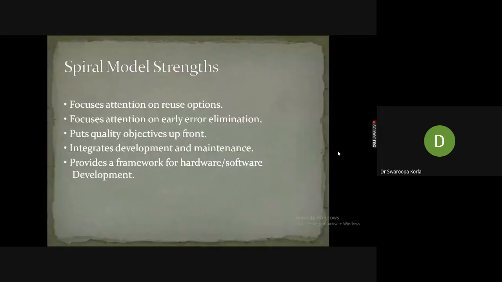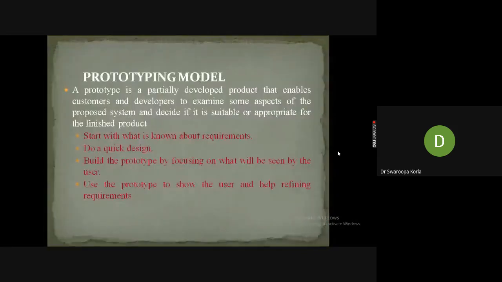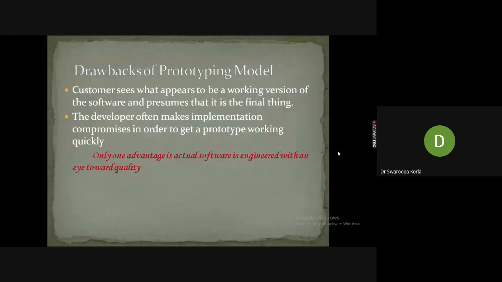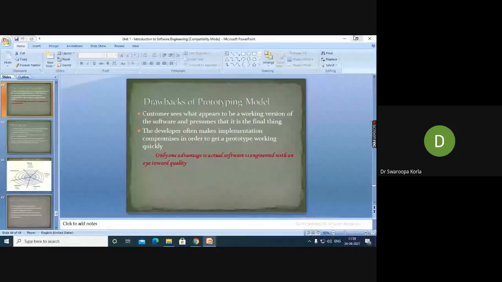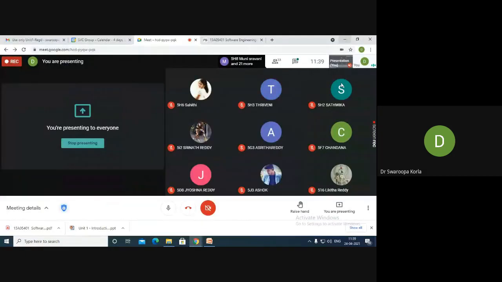All models are important, and in every examination they will ask you one of the models 100%, and I'll show you the previous question paper also.